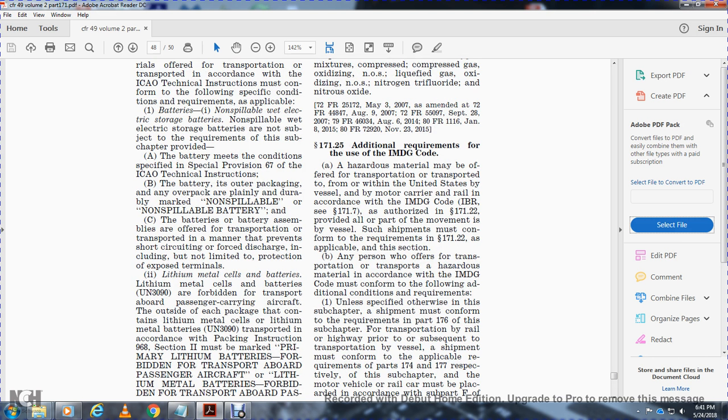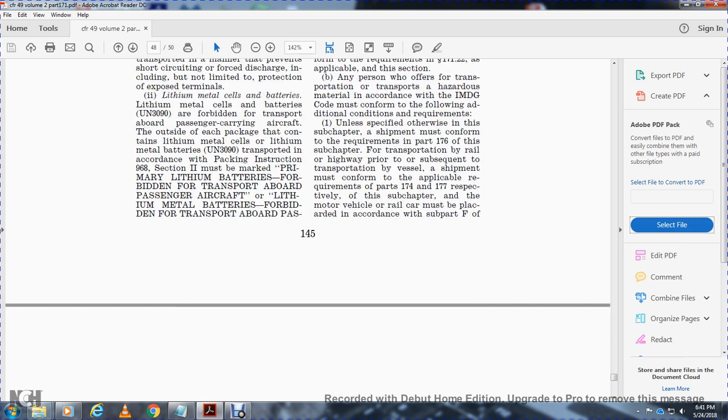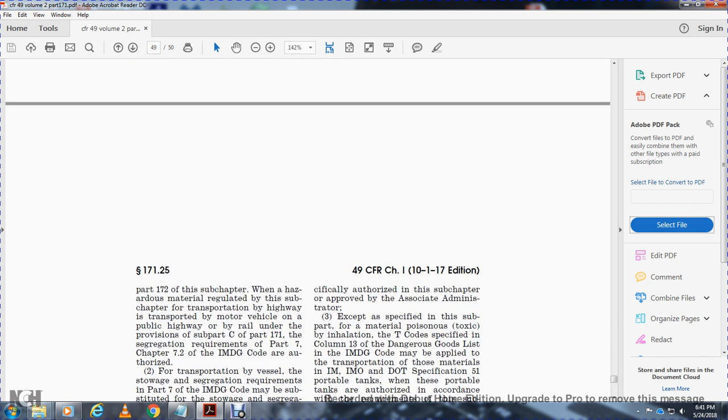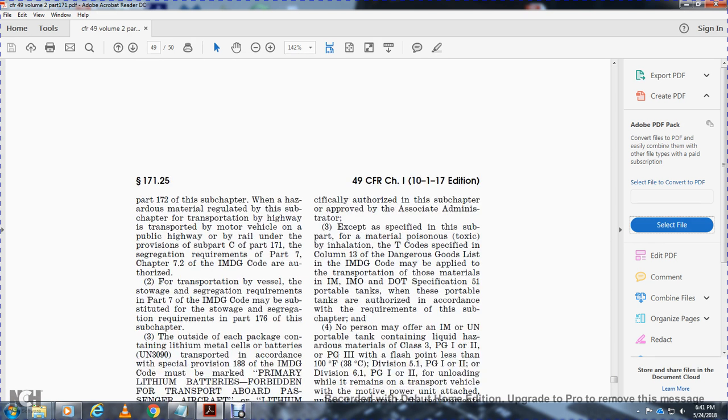Rail car must be placed and placarded in accordance with subpart F of Part 172 of this subchapter when the hazardous material is regulated under this subchapter. Transportation by motor vehicle on the public highway or railway is under the provisions of Part C. Part 171 segregation requirements and Part 7 of the IMDG code are authorized for transportation by vessel, with the storage and segregation requirements of Part 176 of this subchapter.